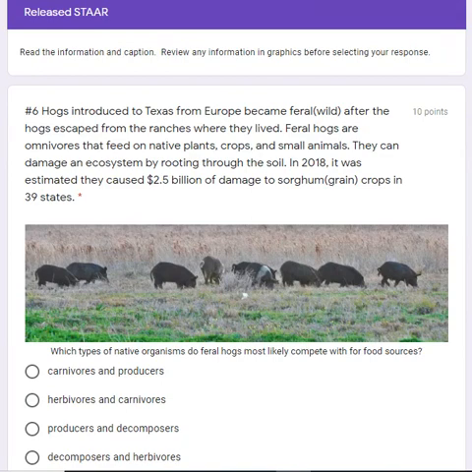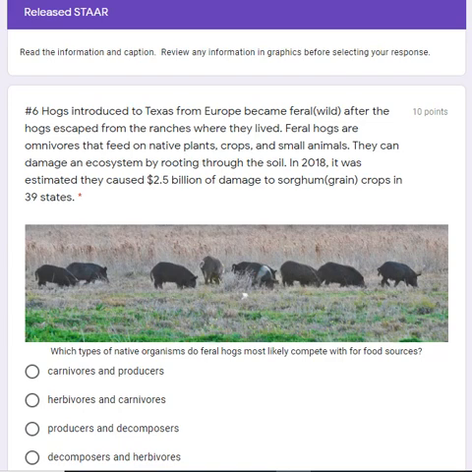You're now beginning the second section, and these are release STAAR questions. Number 6. Hogs introduced to Texas from Europe became feral or wild after the hogs escaped from the ranches where they lived. Feral hogs are omnivores that feed on native plants, crops, and small animals. They can damage an ecosystem by rooting through the soil.